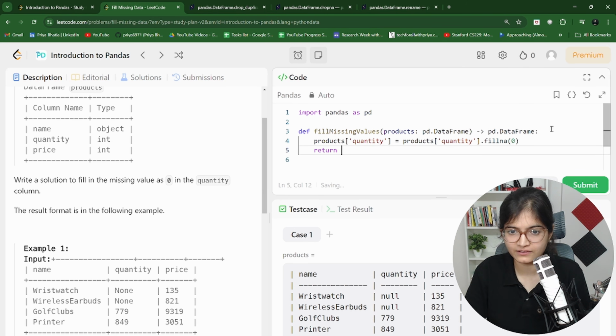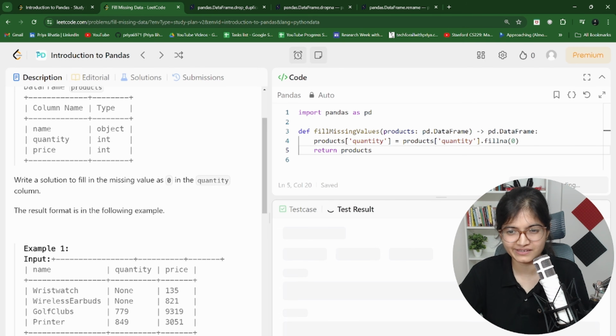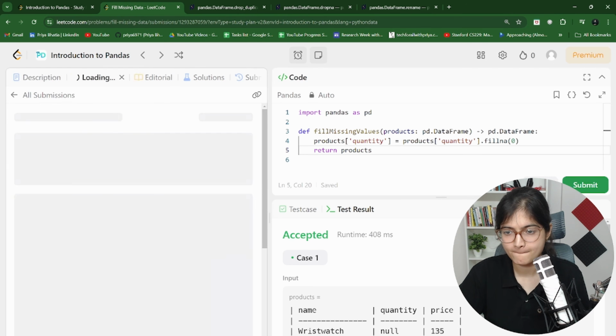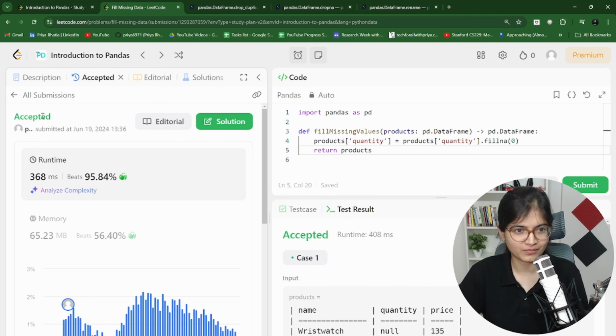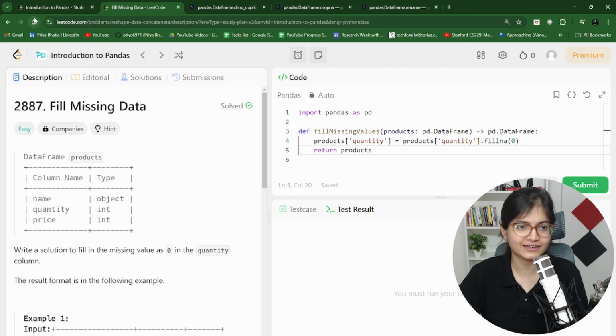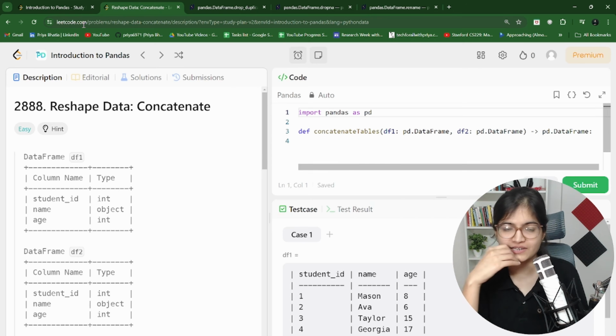And if I just return the products here, will that fulfill the expected outcome? Let's see. Oh, it is accepted. Let's see whether it is submitted or not. And great, superb.